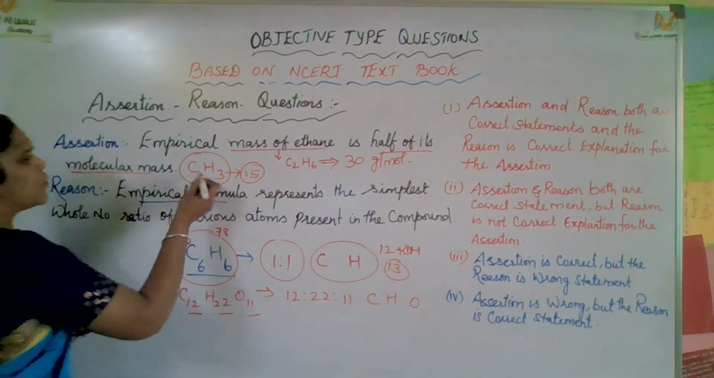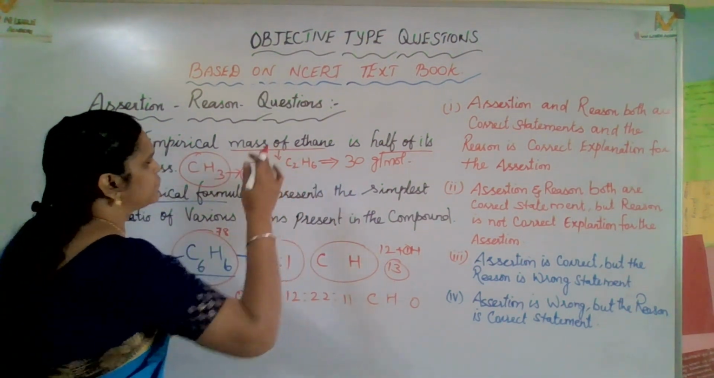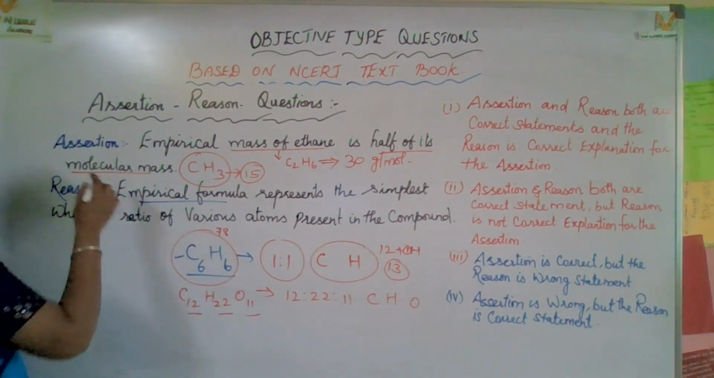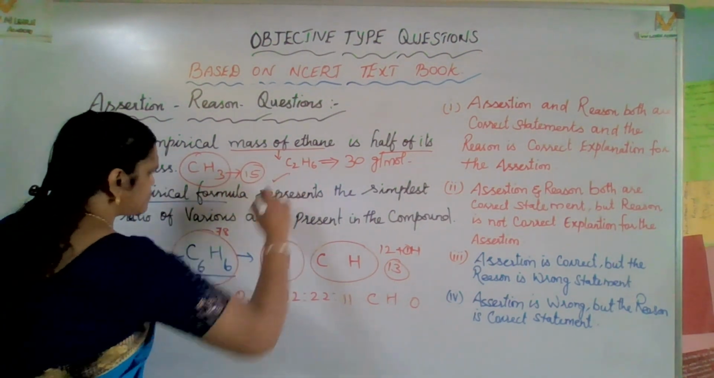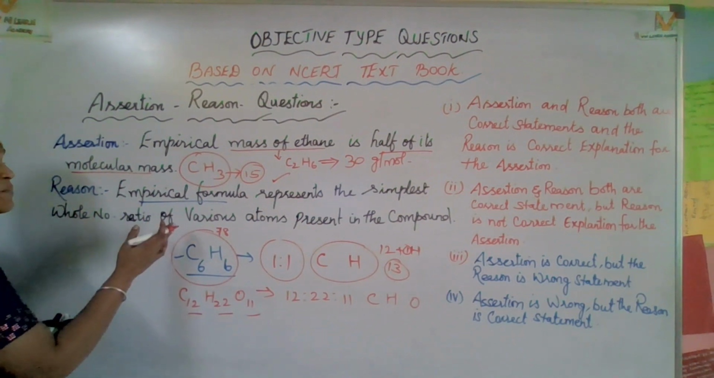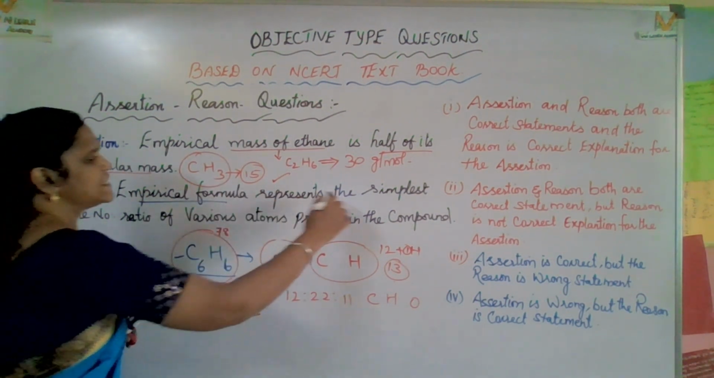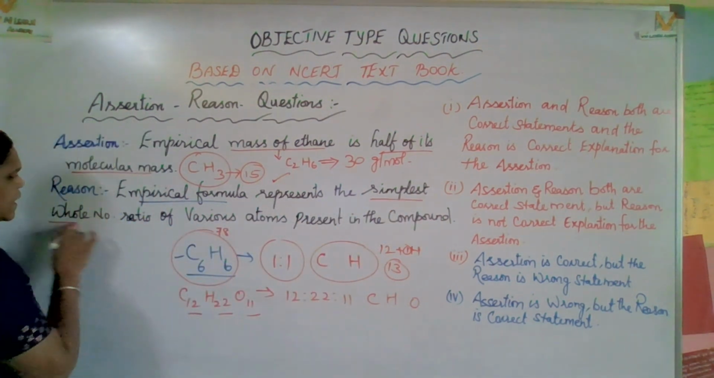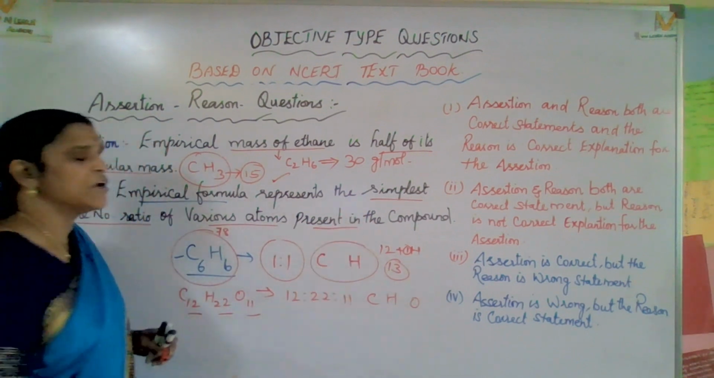Same idea. So what is it? Exactly, it is correct only. The empirical mass of ethane is half of its molecular mass. Yes, it is exactly correct. That is the first point. Second point, what do you mean by empirical formula? They are giving the reason: the empirical formula represents the simplest whole number ratio of various atoms present in the compound.